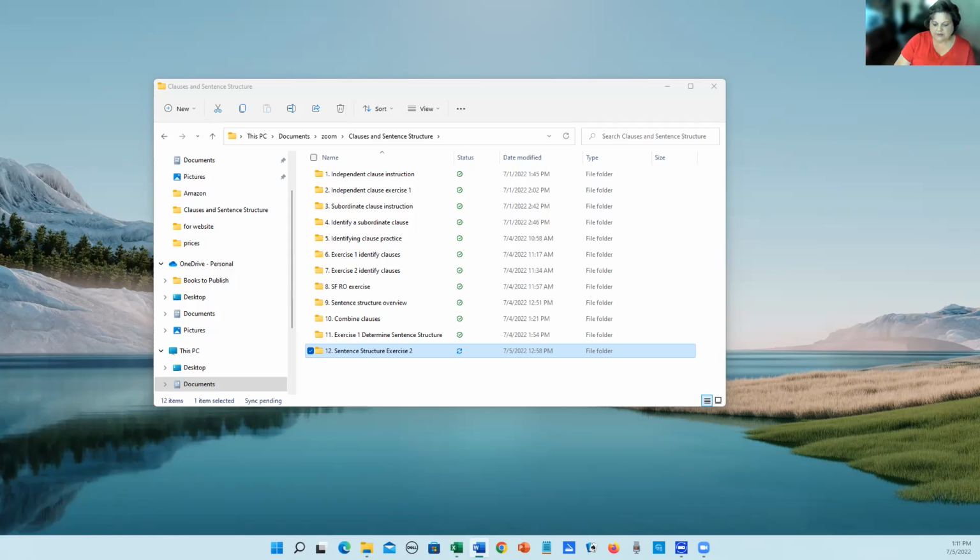So the first clause I'm going to end right here at this comma. And second clause, I'm going to end right here at this prepositional phrase. And the third clause will end at the period.